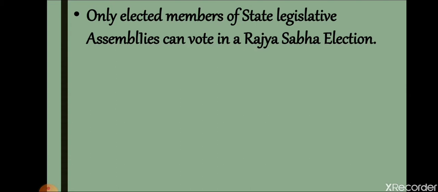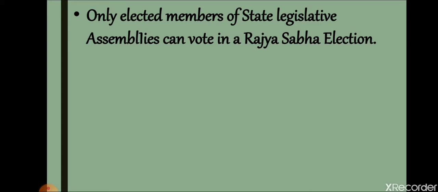Like a state is divided into a number of constituencies, a state has a fixed number of Rajya Sabha seats. The state that has more population will have more Rajya Sabha members, and the state that has less population will have fewer Rajya Sabha members.